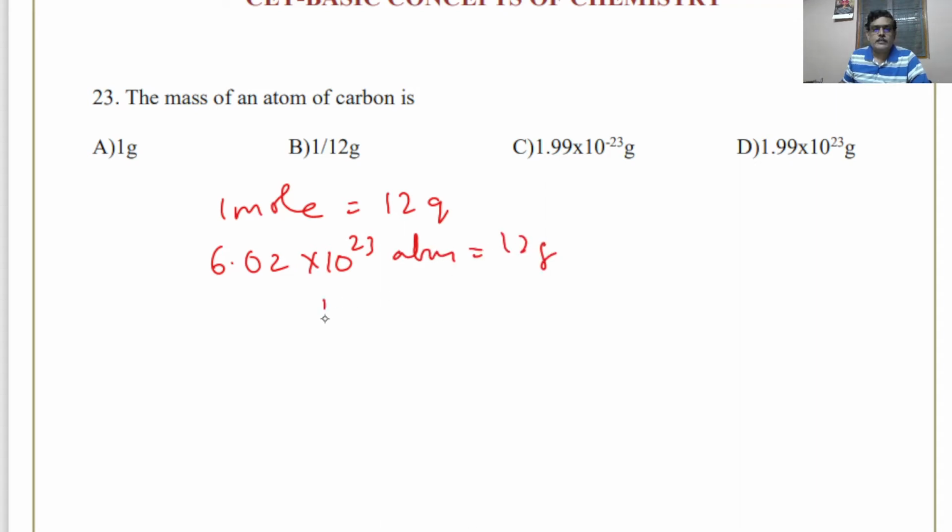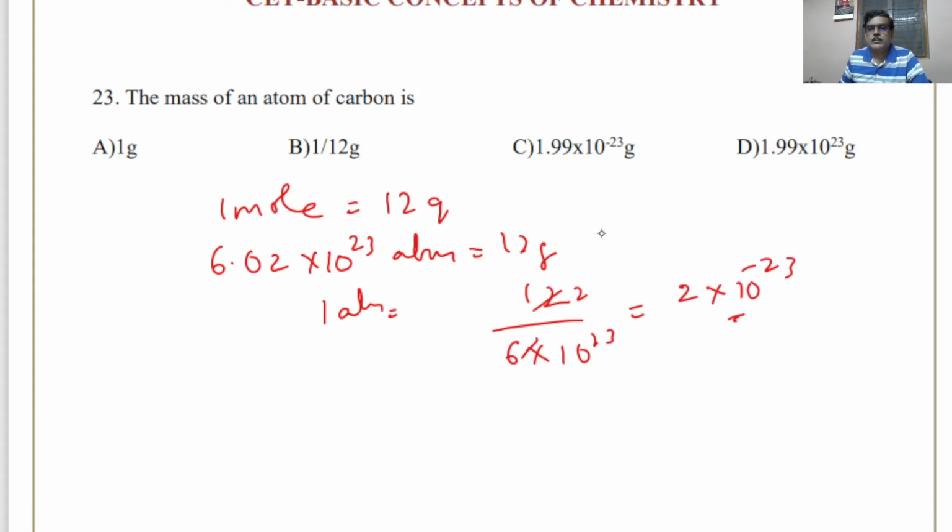So 1 atom of carbon means it is 12 divided by approximately 6 into 10 to the power of 23. So it comes to nearly 2 into 10 to the power of minus 23. So choose the value which is close to it. So answer is C. Here 10 to the power of plus 23 is there, so do not get confused.